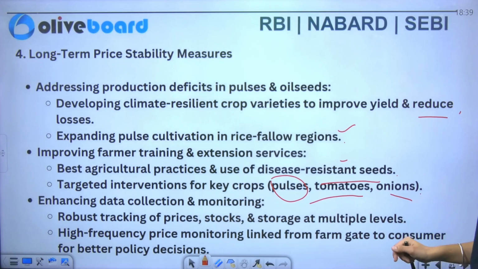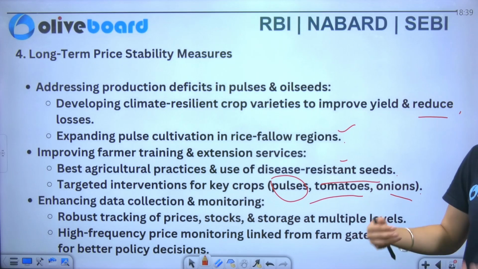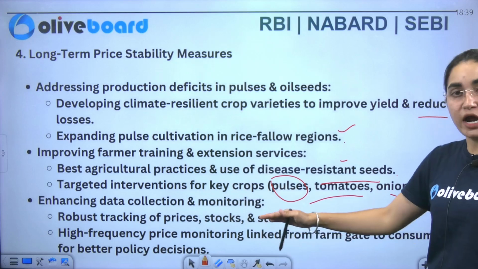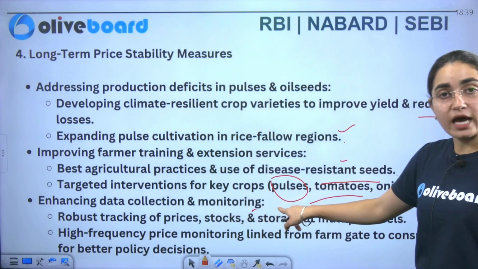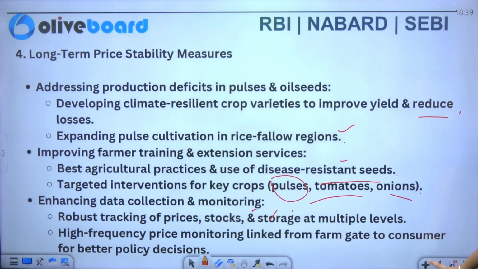Specifically, we'll talk about the enhancement of the data collection and monitoring. How can we increase that? So robust tracking of prices, stocks and your storages is there at the multiple levels. High frequency price monitoring, that is linked from farm gate to consumer, for the better, I would say, policy decisions that is there.